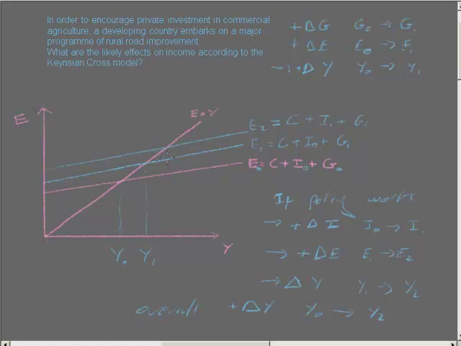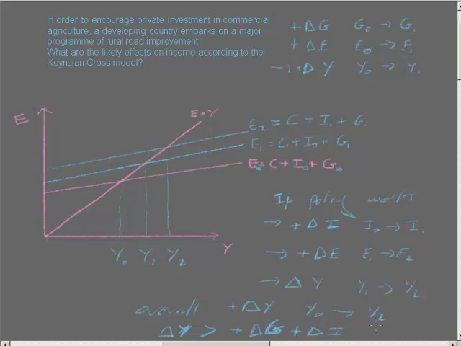And at each stage again, the overall increase in Y would be bigger than the increase in G added to the increase in investment because of the multiplier effect. So each time you boost expenditure, and that boosts income, some of the income goes into people's pockets, and C is rising because of these effects. So C is rising endogenously within the model. So overall, because of the multiplier, we get an overall increase in income that would be bigger than the separate increases in G and I.